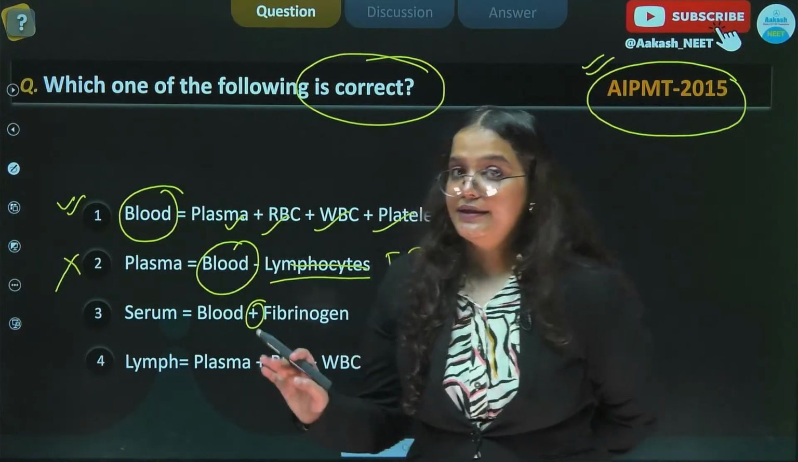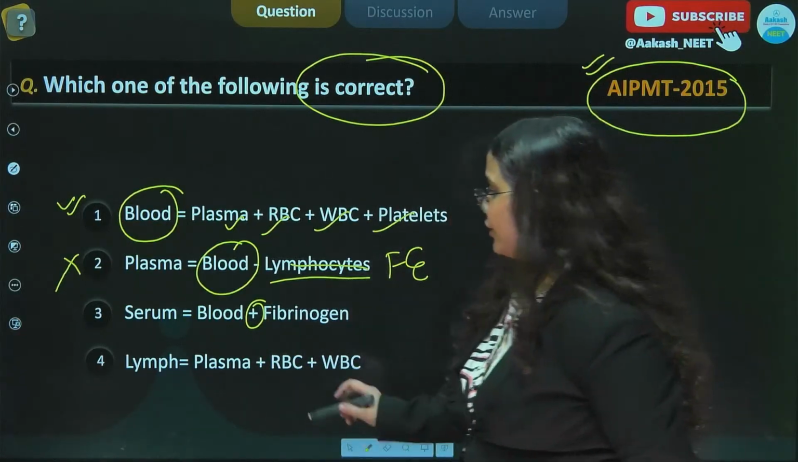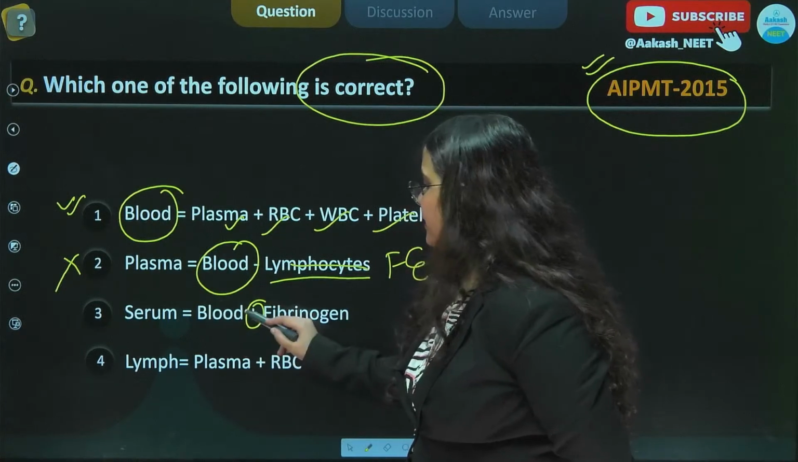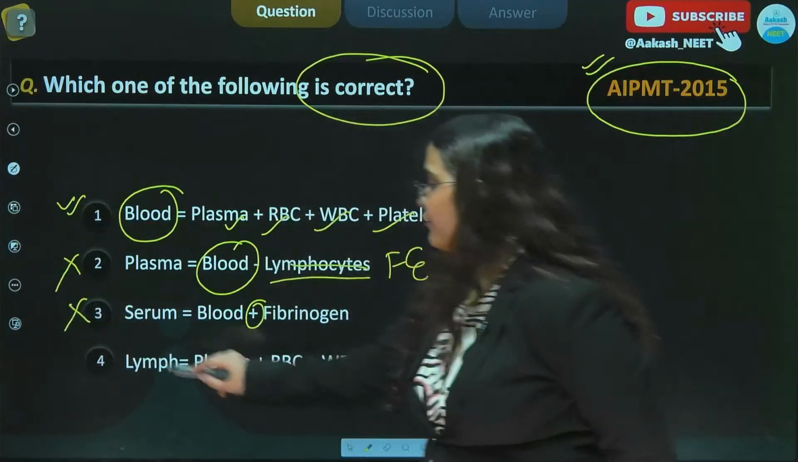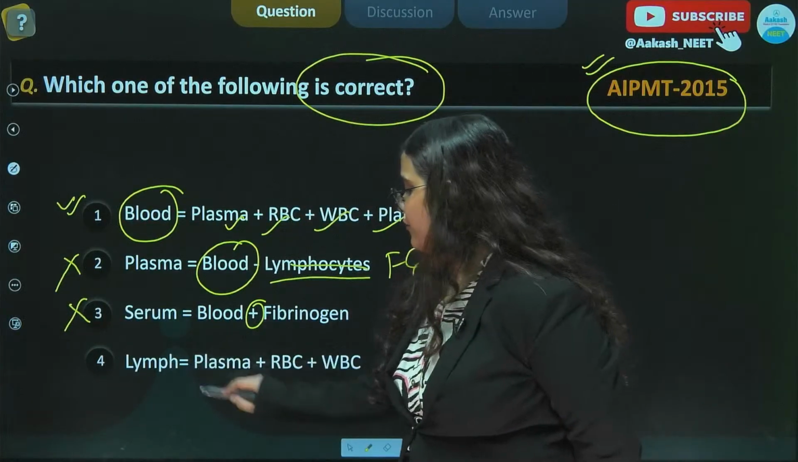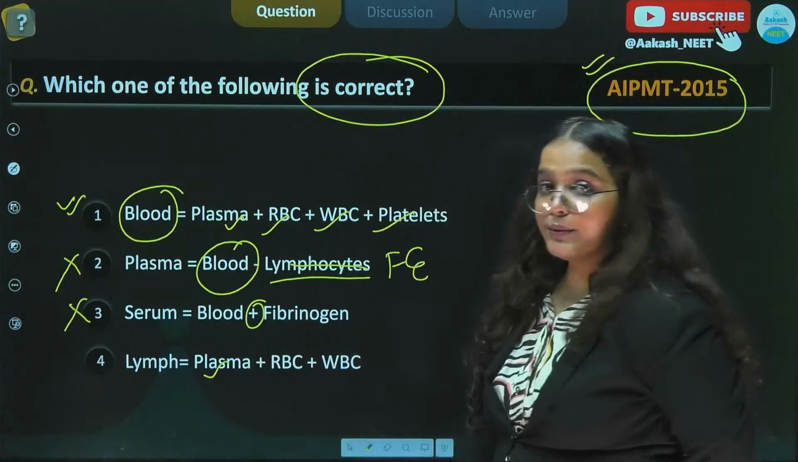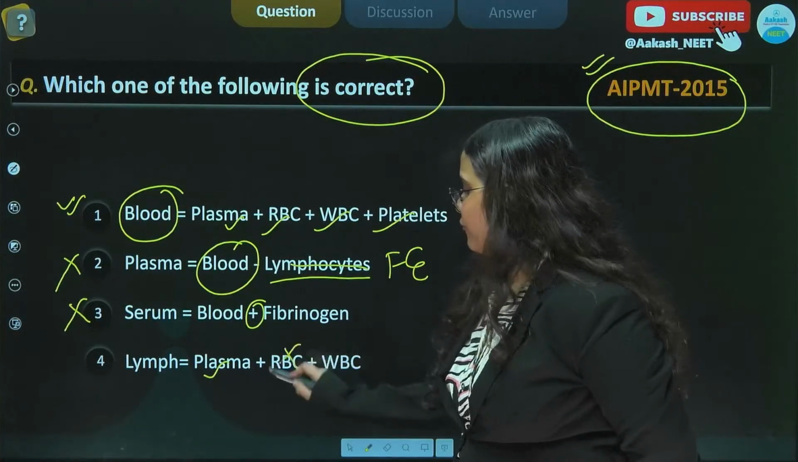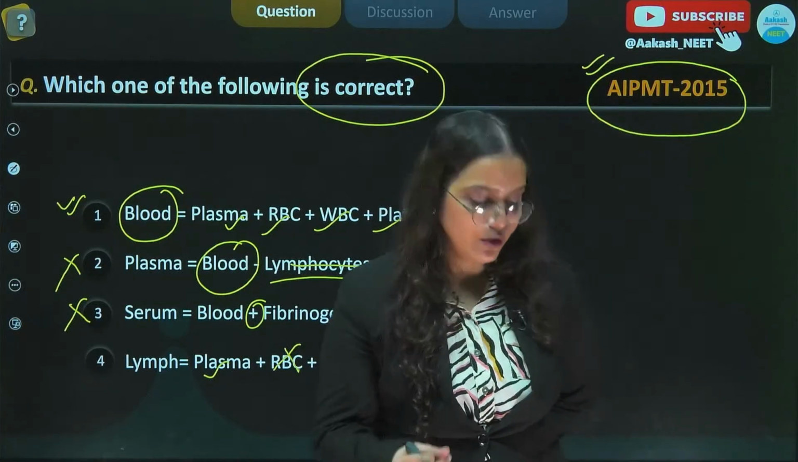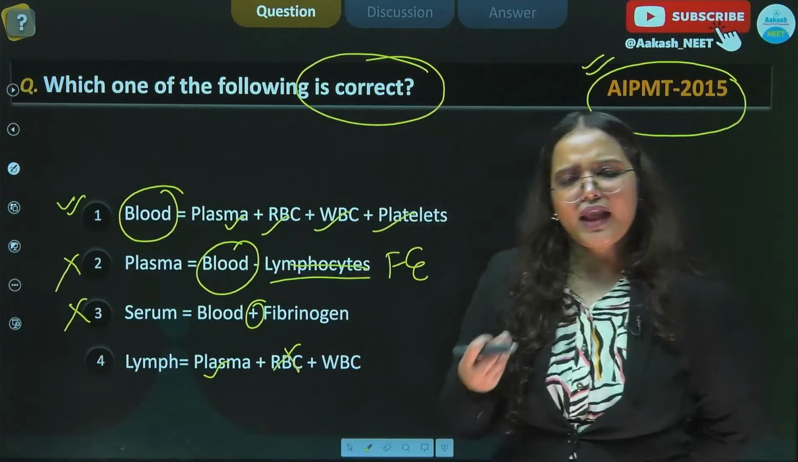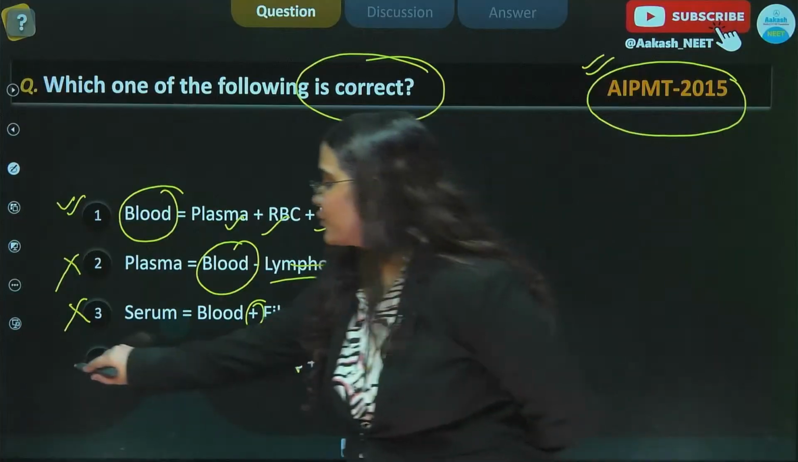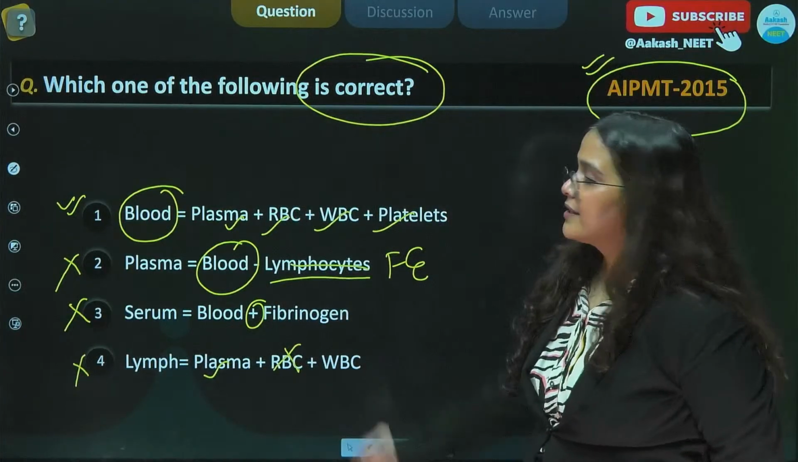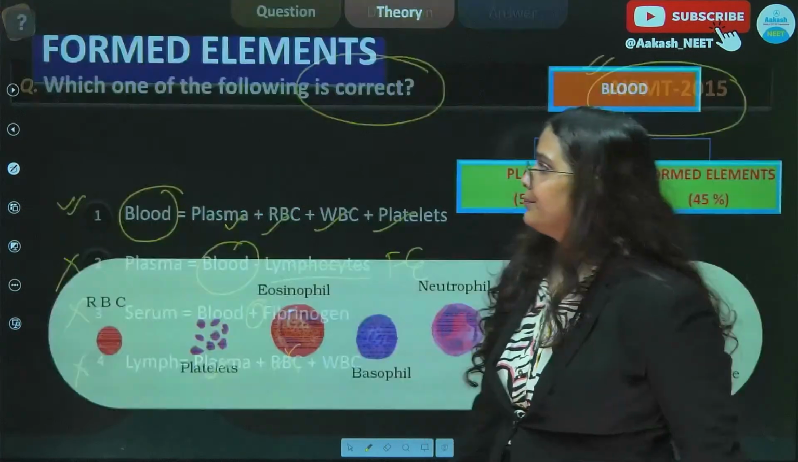Third option is given to be blood plus fibrinogen. Fibrinogen we studied, that is a clotting protein. So here it should be blood minus the clotting factors. Therefore, third is also incorrect. Fourth is given to be lymph, which is equal to plasma. तो lymph में plasma होता है, RBC lymph में नहीं होता, because we know that the color of lymph is again yellow colored, something like that. So RBC नहीं होगा. So this equation also stands incorrect. So our right answer here is option number 1.